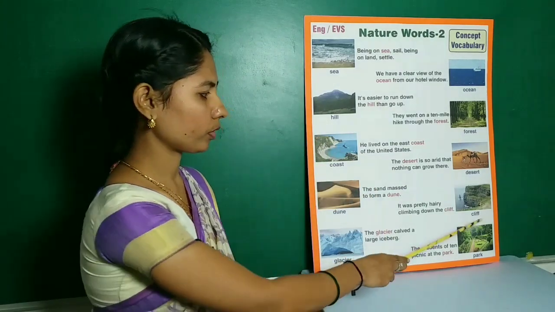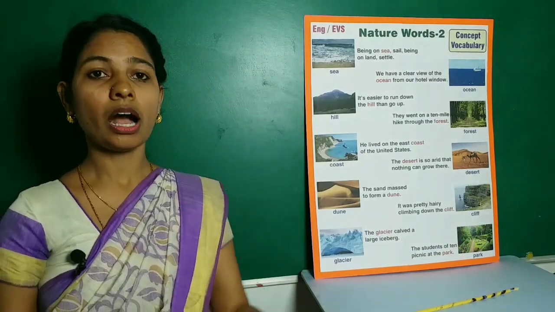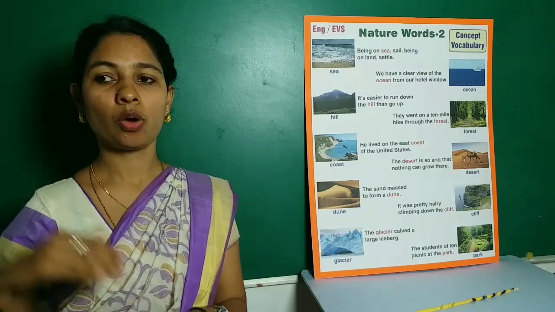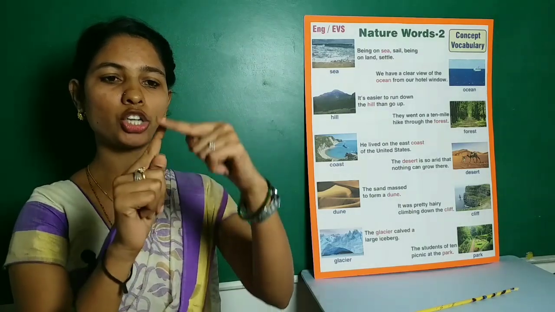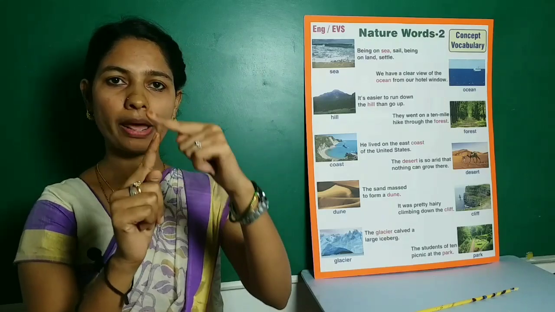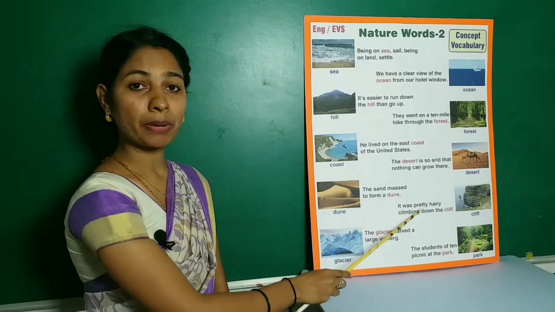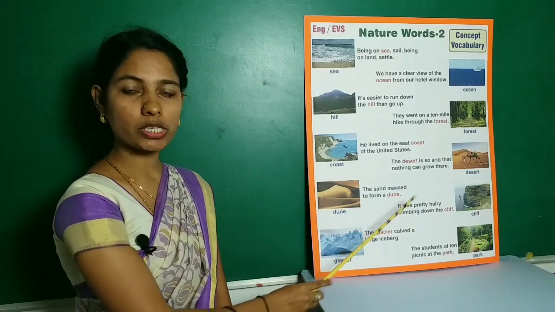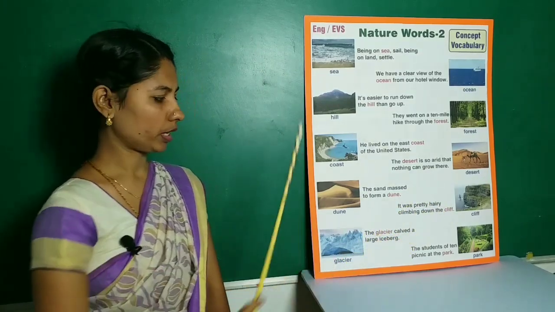Next, cliff. Cliff means a high, very steep area, especially one next to the sea. Steep means at a sharp angle. Example, it was pretty hairy climbing down the cliff.